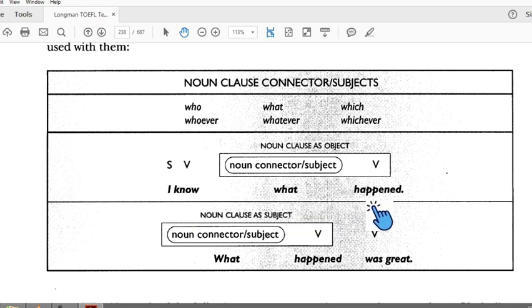The noun clause as an object is different. You have to make a difference between skill 9 and skill 10. In skill 9: subject, verb, connector, subject, verb.